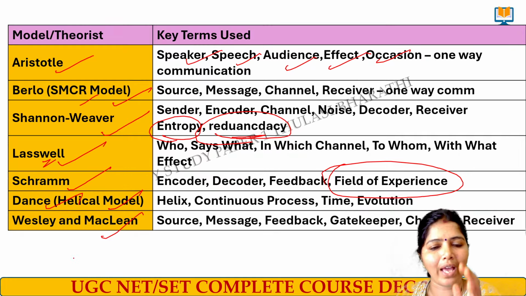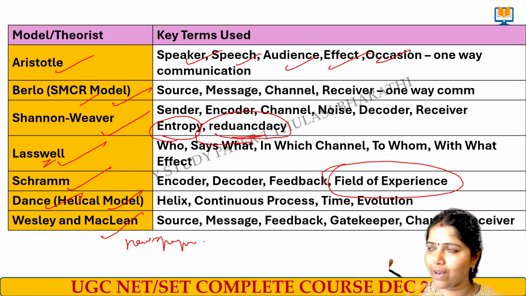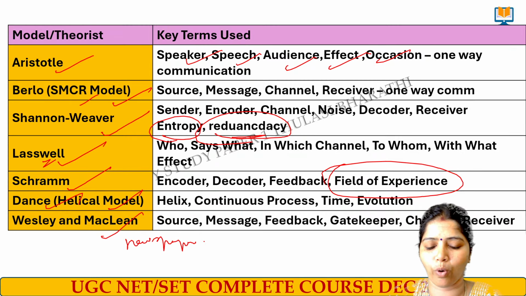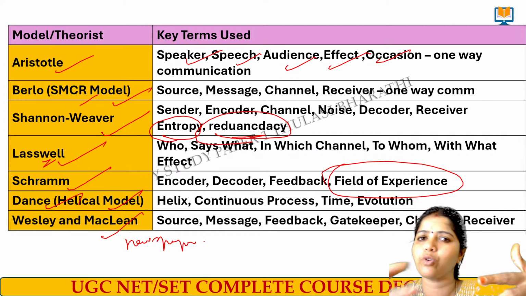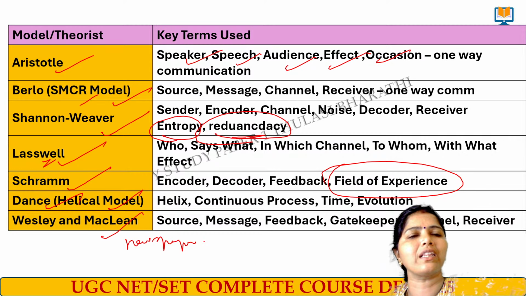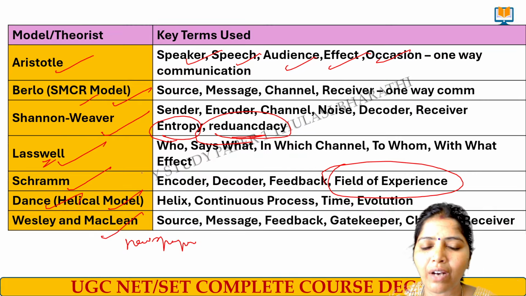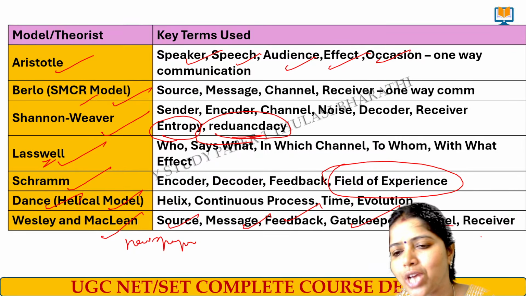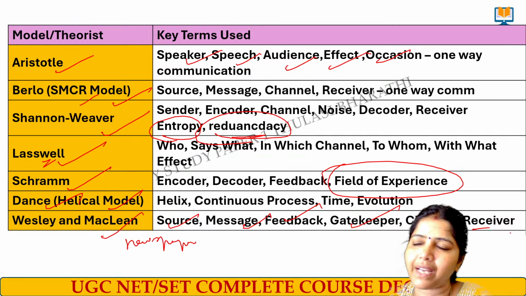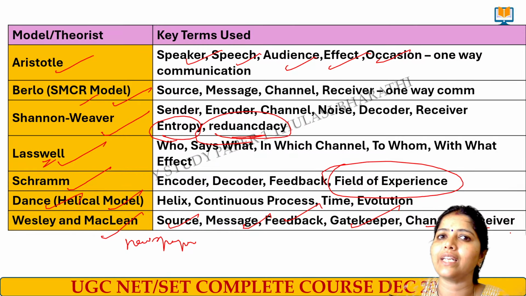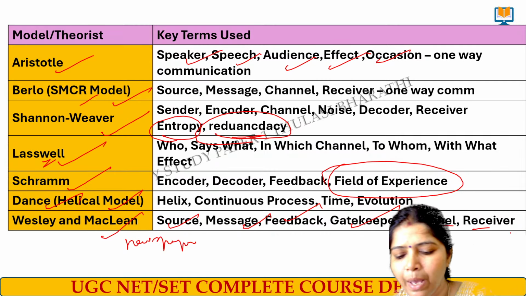Westley-MacLean model, where, as a simple example, you can remember the newspaper. What happens in a newspaper? All information will get into the newspaper editor board. In the editor, what will they do? They will reject some news. They will avoid it. They will not allow some news to be printed. They will say this news will be printed on the first page, and this on the last page. All these things will be done by the gatekeepers. In that process, we have source, message, feedback, gatekeeper, channel, and receiver. So in that kind of media, feedback will come again either to the editor or to the people who sent that message, so that they can redo the work. It's called the Westley-MacLean model.